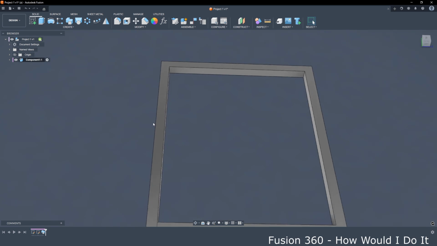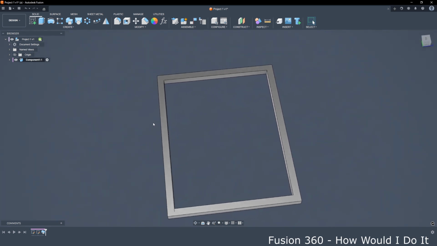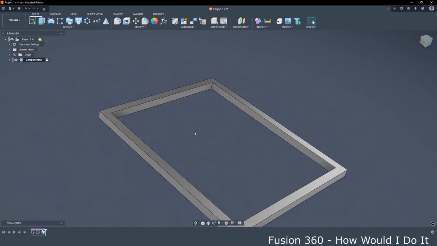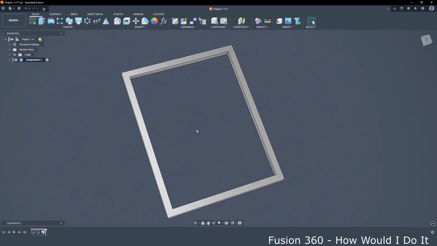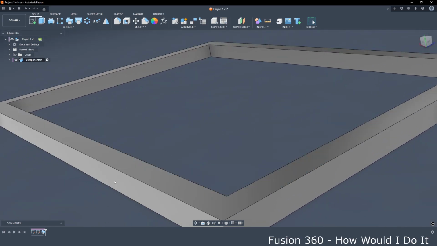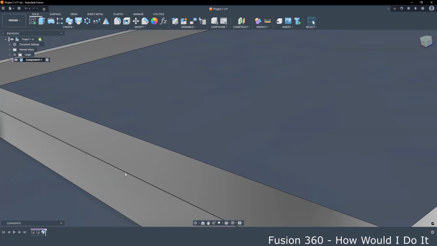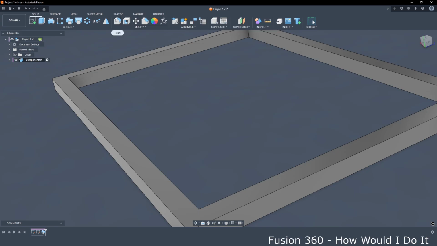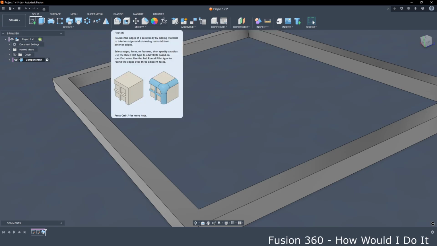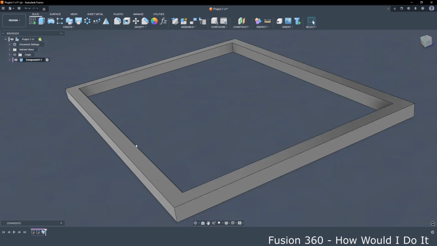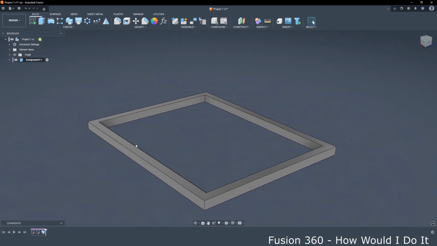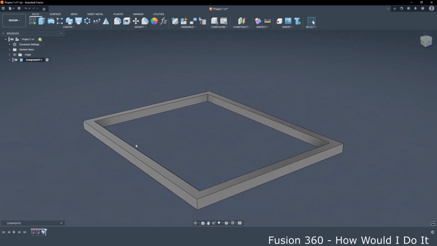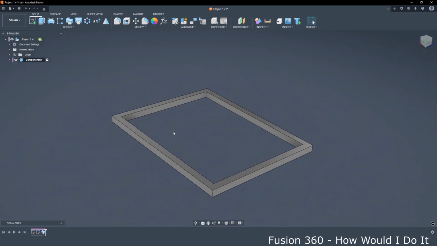These profiles must be cut, must be welded, and when they are cut and welded, it should look something like this. Of course, these edges here would be rounded. We can round them now using fillet command, but as we say, we want a simplified version. So for our project, this is good enough.